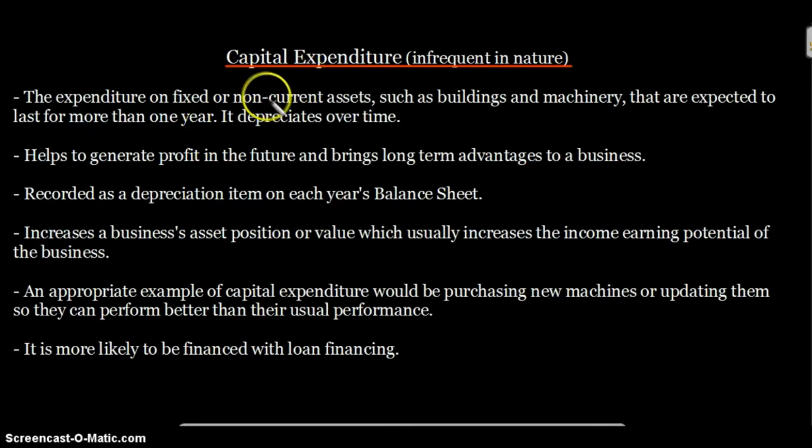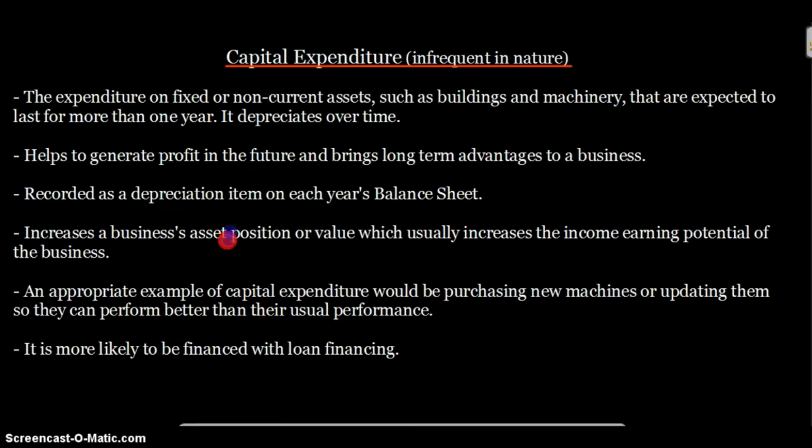Capital expenditure helps you generate profit in the future and brings long-term advantages to your business. So basically it's for generating your profit. Of course, if you buy machinery or buildings, you will use them in your production. It will enhance your production abilities and increase your scale of operations, so you can produce more and increase your productivity.